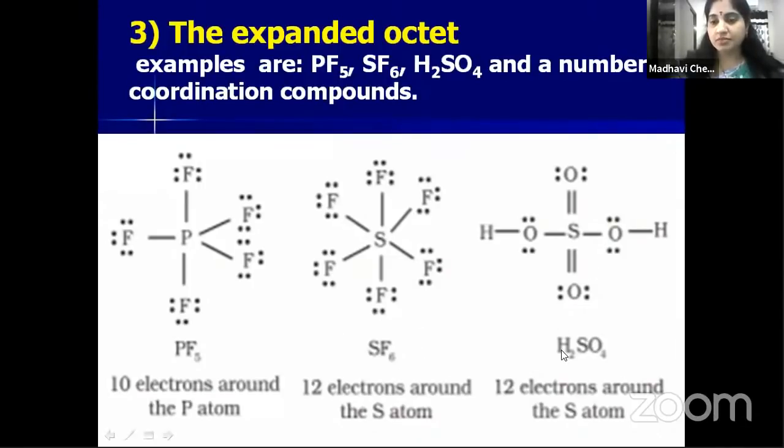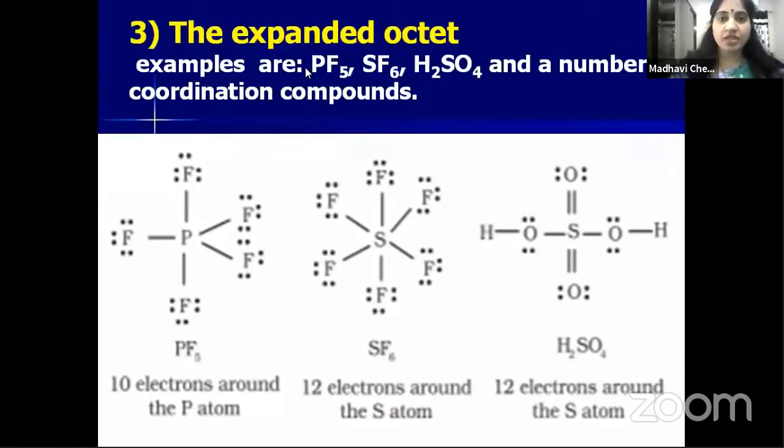In the case of sulfuric acid, H2SO4, sulfur is the central atom. Around the central atom, how many bonds are there? 1, 2, 3, 4, 5 and 6 bonds are there. Each bond means one pair of electrons. 6 into 2 is 12, so around the sulfur, 12 electrons are present. So it means it is more than 8.